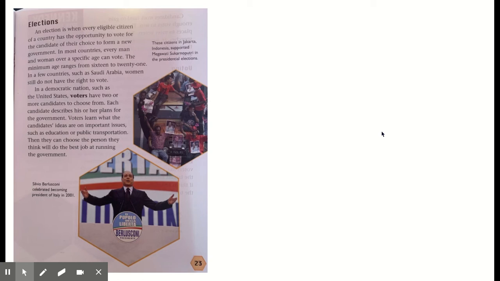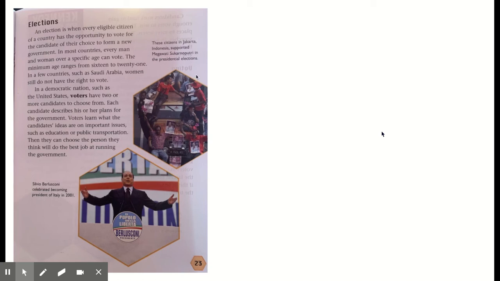In a democratic nation, such as the United States, voters have two or more candidates to choose from. Each candidate describes his or her plans for the government. Voters learn what the candidate's ideas are on important issues, such as education or public transportation. Then they can choose the person they think will do the best job at running the government.